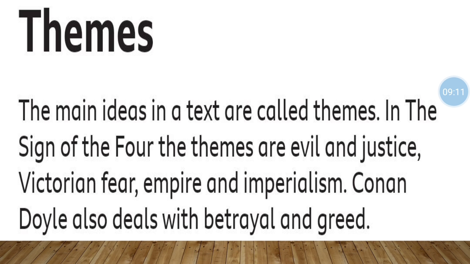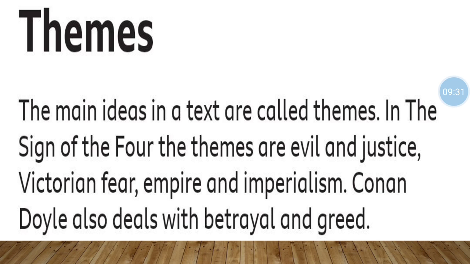Now, themes of the story. The main ideas in a text are called themes. In The Sign of the Four, the themes are evil and justice, Victorian fear, empire and imperialism. Conan Doyle also deals with betrayal and greed, the betrayal and the greed for the treasure.